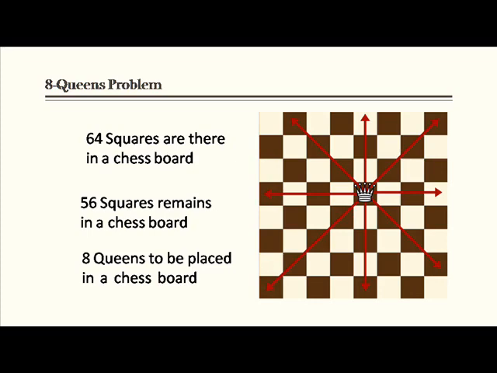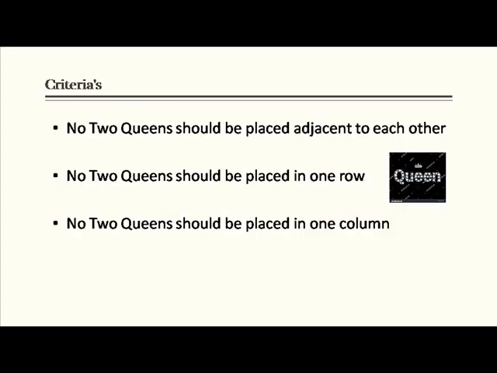Here we are not solving the 8 queens problem but trying to understand the complexity involved in writing the programs to make the machines understand. Let us define three basic criteria. No two queens should be placed adjacent to each other. No two queens should be placed in the same column. No two queens should be placed in the same row. A procedure to find all possible attempts to place a queen in a given square and then place another and so on till it satisfies all the criteria.